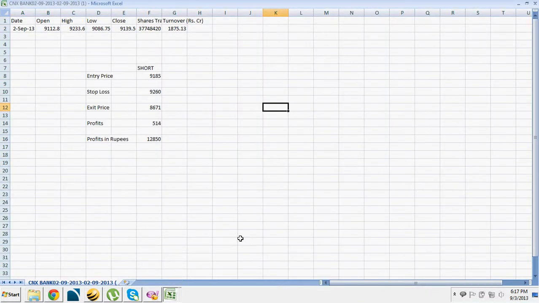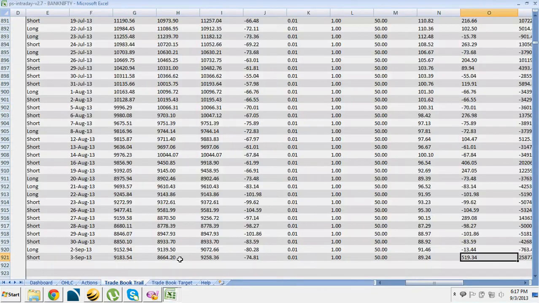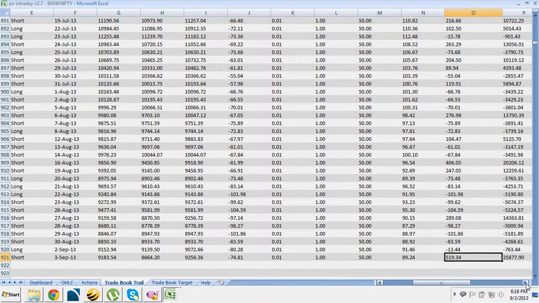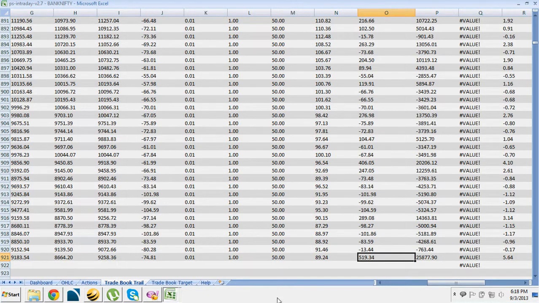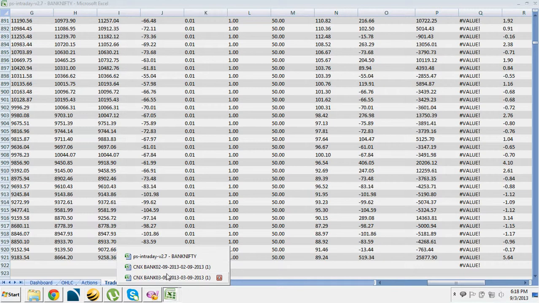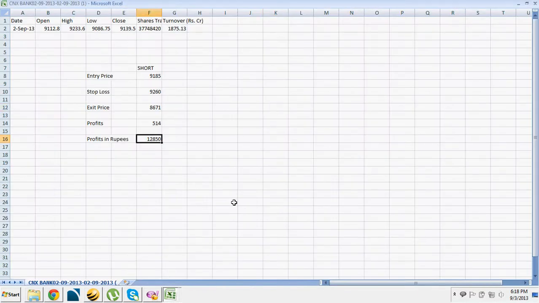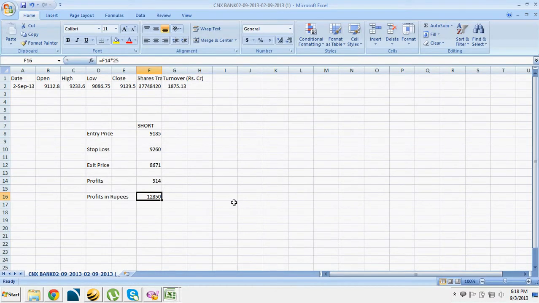So that's about 12,850 and the profits the tool is showing is 25,877. Let me just check if I have done this calculation correctly. Okay.